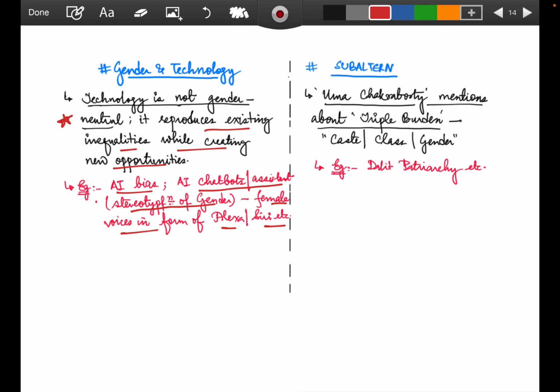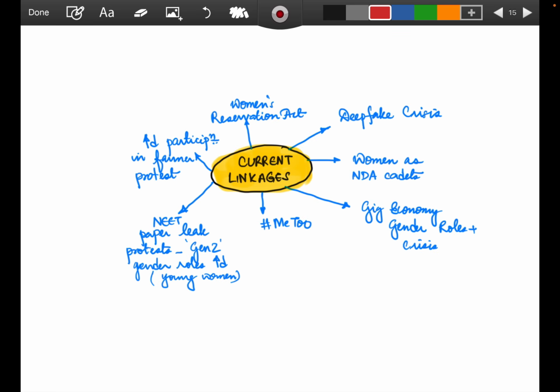Right? So next, coming to the subaltern perspective, where Uma Chakravarti mentions the triple burden: caste, class and gender. Example, Dalit patriarchy. It's a very important keyword, a very important term that can be used in any answer, any dimension. Coming to the next, that's all with the institutions perspective.